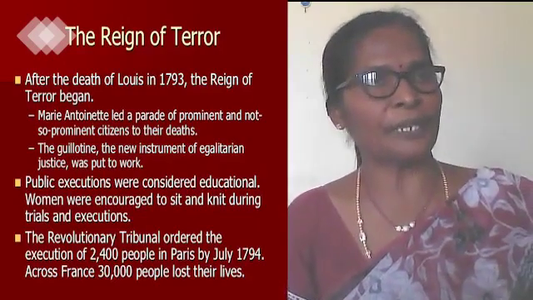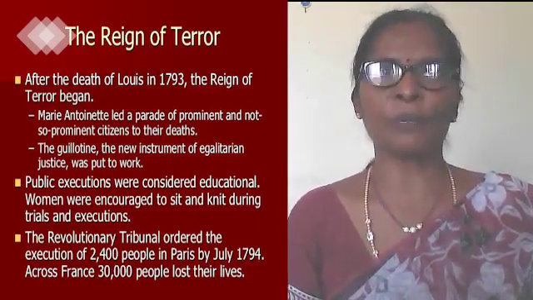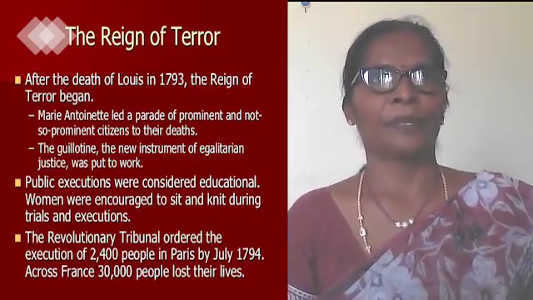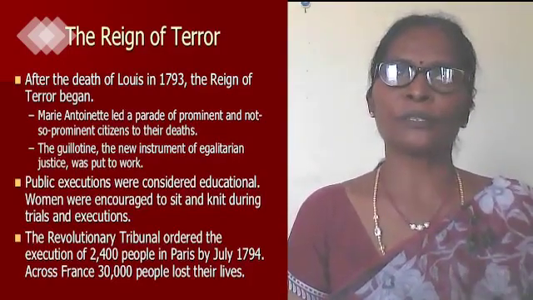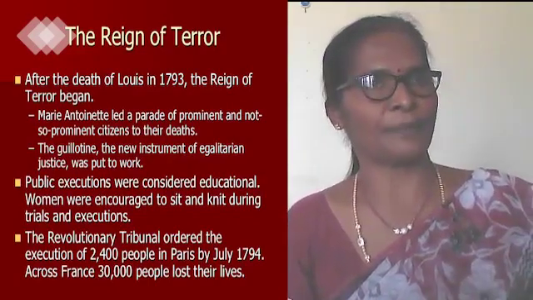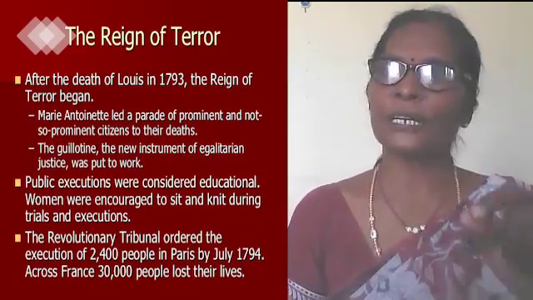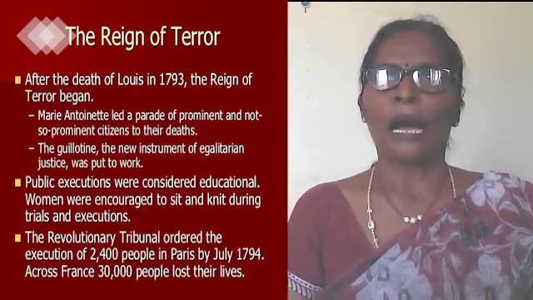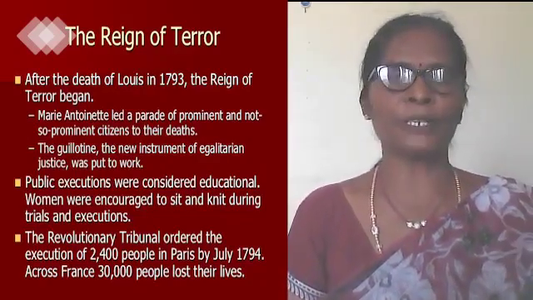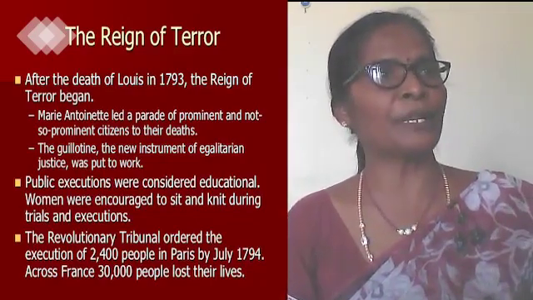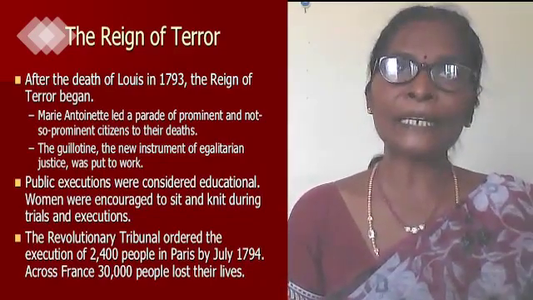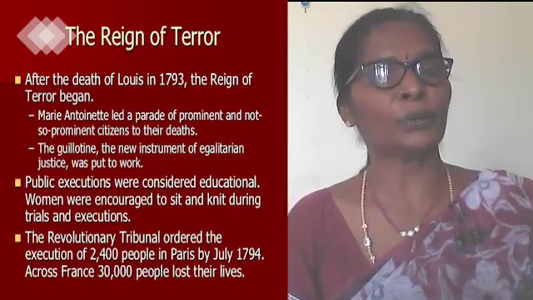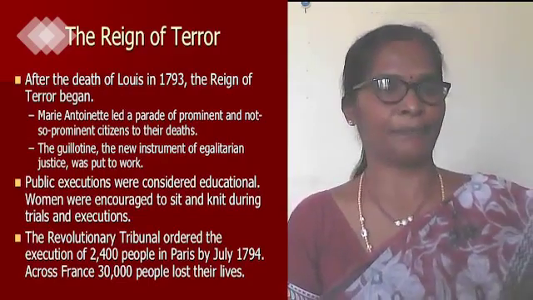Just before, we have seen that Robespierre established a revolutionary government in France. The Robespierre government was made up of members of the Jacobins. So after the establishment of the government, the period between 1793 to 1794 was referred to as the Reign of Terror in France.